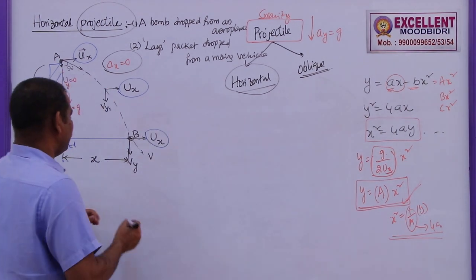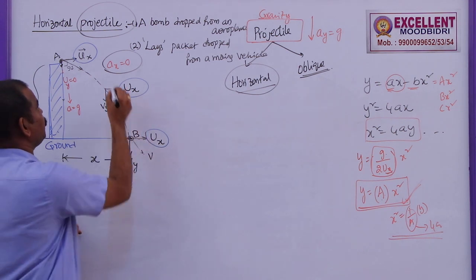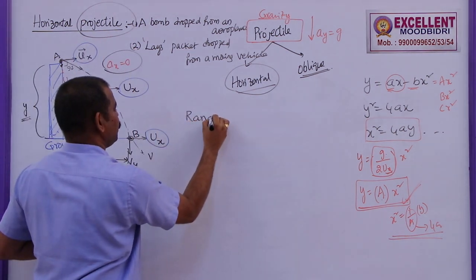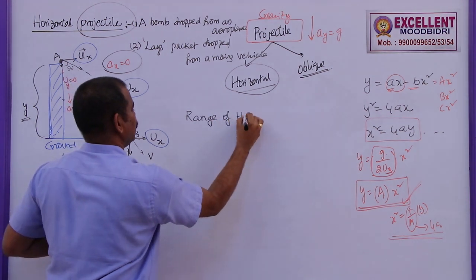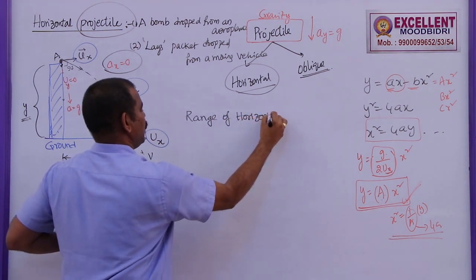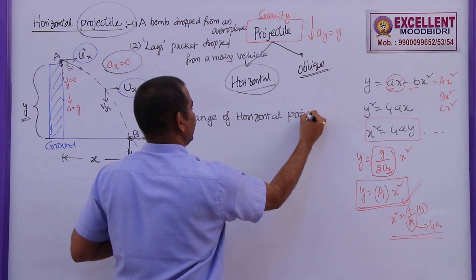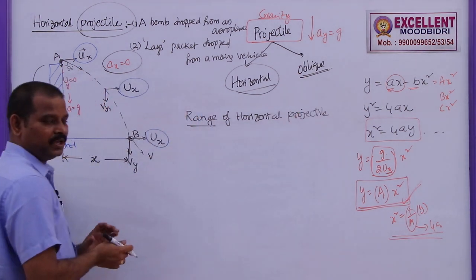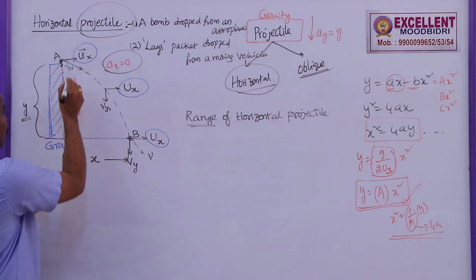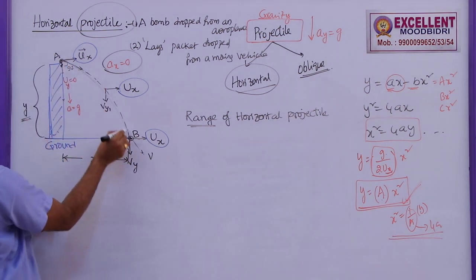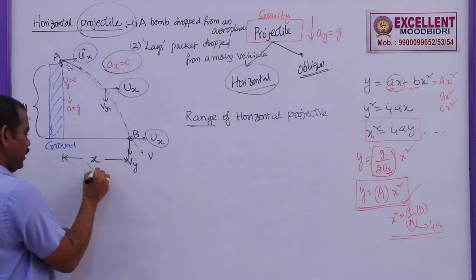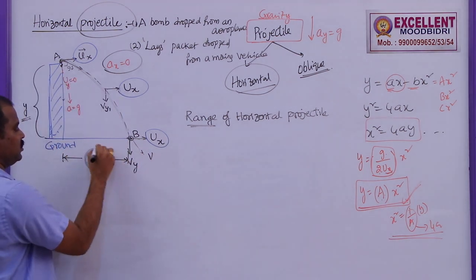In the same case, sometimes they may ask you to find out the range of a horizontal projectile. How to find the range of a horizontal projectile? Range is the horizontal displacement in the time of flight. Here, the time taken by this body to travel is the time of flight. So to find this range, which we denote with x here.